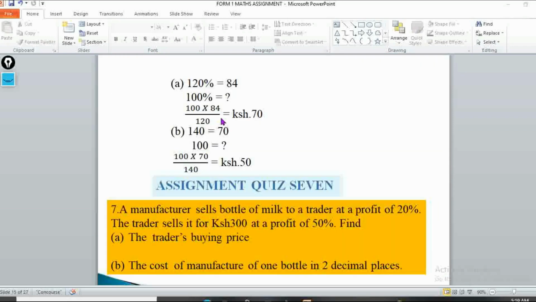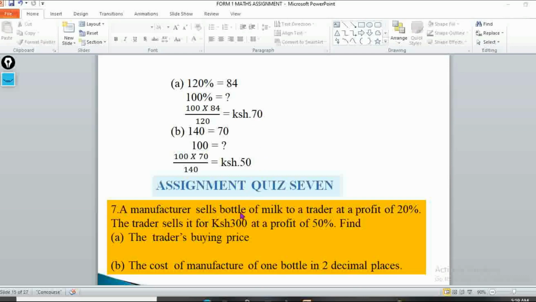Now, if 140 is the selling price, 140 corresponds to 70, which is the buying price of the trader. So what of 100%? The one at which the manufacturer had produced it. So we'll have 100 times 70 over 140. This gives us 50 Kenyan shillings, which is now the answer for part B. So we have part A 70 and part B is 50.